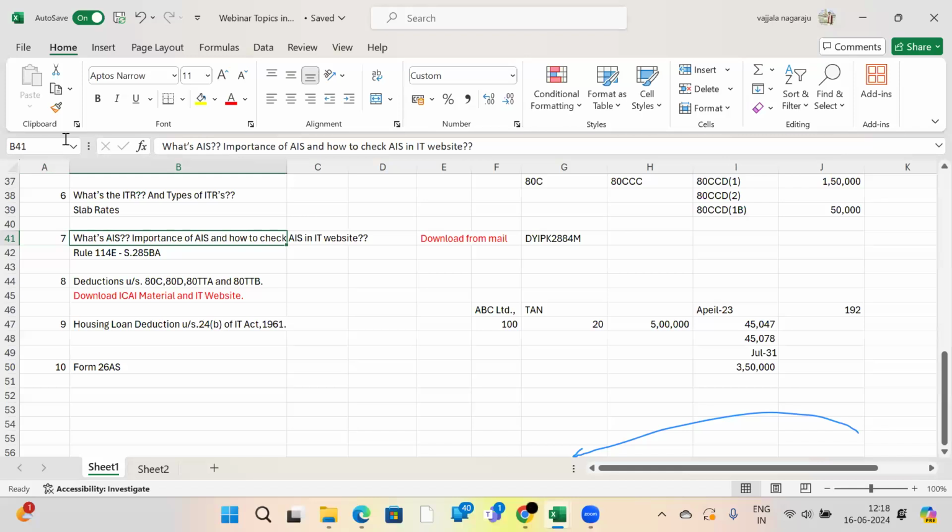Sir, I have one doubt. What is IT returns, sir? After completing all these sessions, you are asking now what is an IT return?